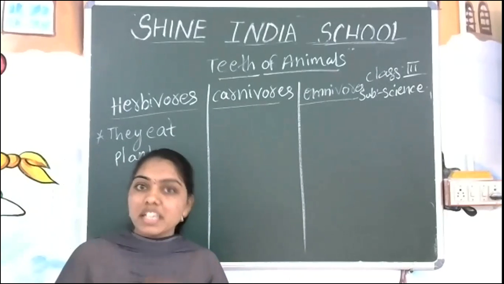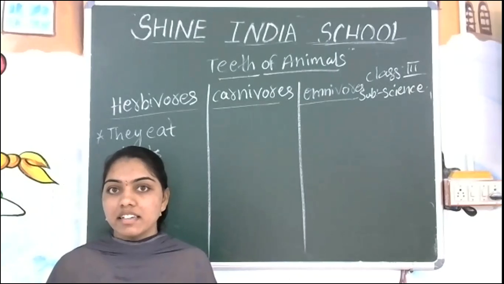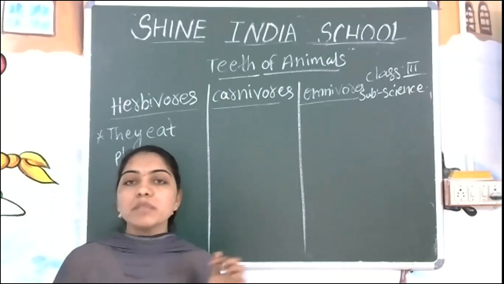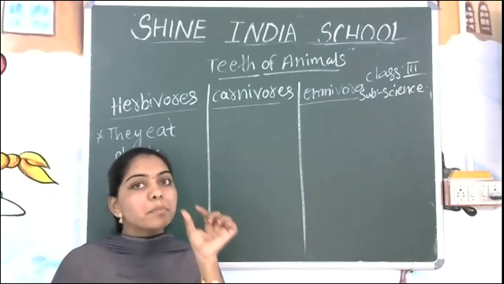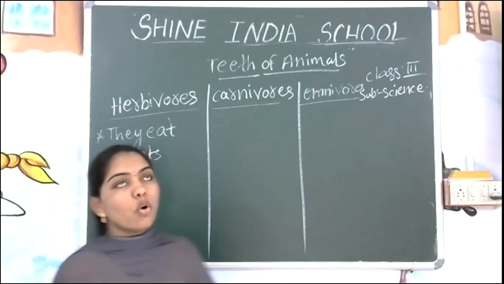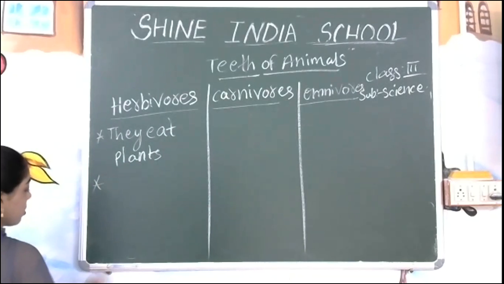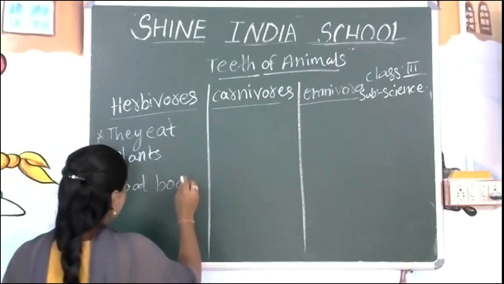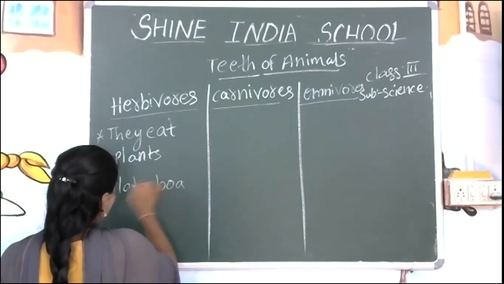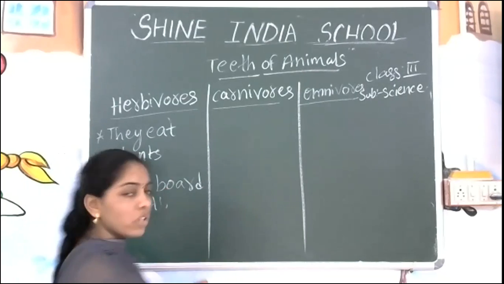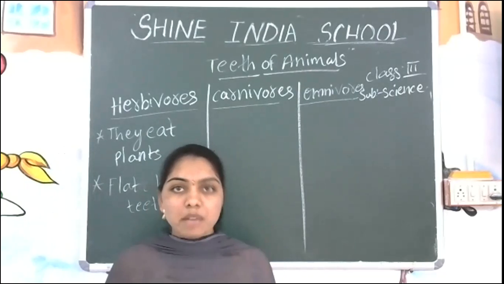In the same way, we are also eating food and we also have teeth. If you observe any cow, buffalo or donkey, have you observed their teeth? They are big in size. And what is the shape? Yes, they are flat broad teeth. What type of teeth are present here? Yes, flat broad teeth. What is meant by flat here? If you observe the teeth, there should be flatness.